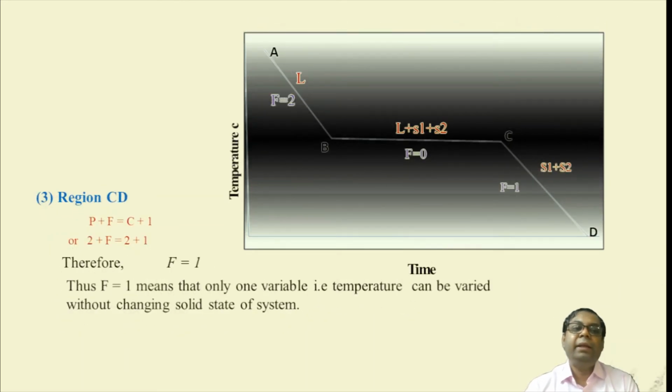And finally, the last stage, that is region CD, we are going to get P plus F equal to C plus 1, or P equal to 2. Two different components S1 and S2 are over here, and obviously C equal to 2. So we are going to get F equal to 1 from the equation. It means that only one variable, that is temperature, can be varied without changing the solid state of the system.